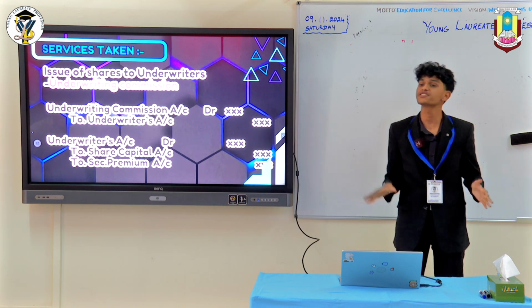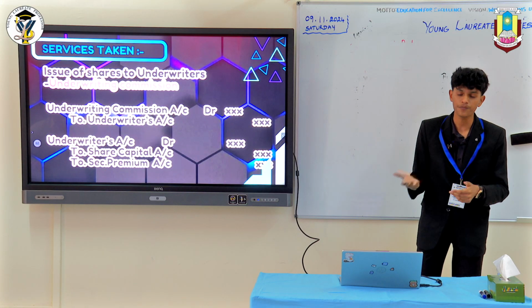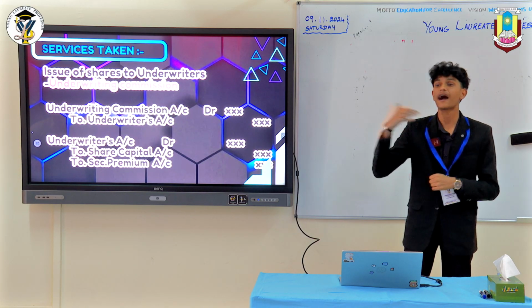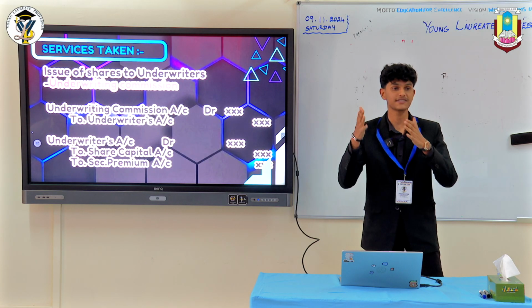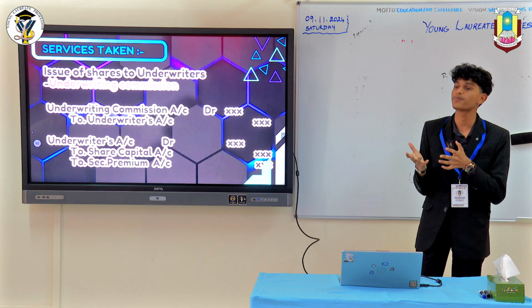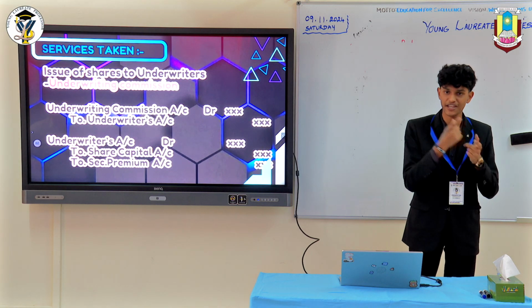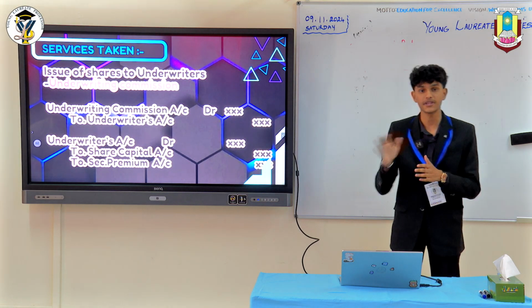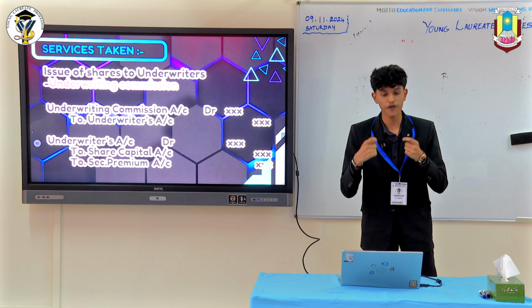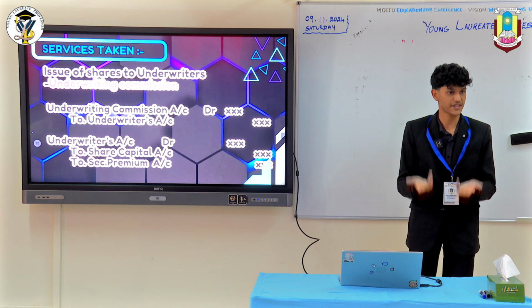So to avoid such a scenario, the company gets into a contract with an individual or a firm, and they basically hire these underwriters. Why? Because they guarantee that in case the firm is unable to reach the minimum subscription rate, they will buy the shares for them, ensuring that nothing goes wrong in the case of minimum subscription. So for that, underwriters charge some commission, and that is an expense for the firm.